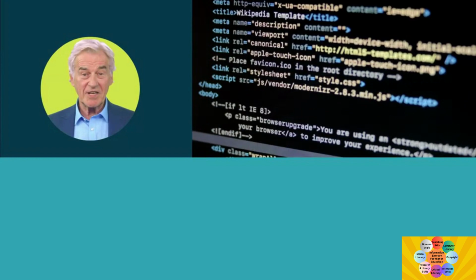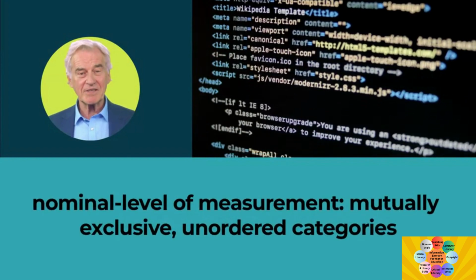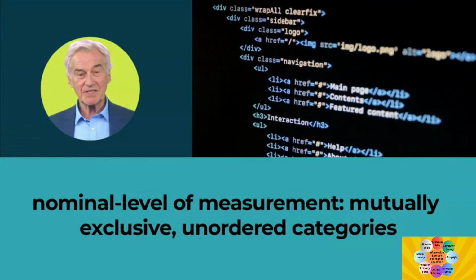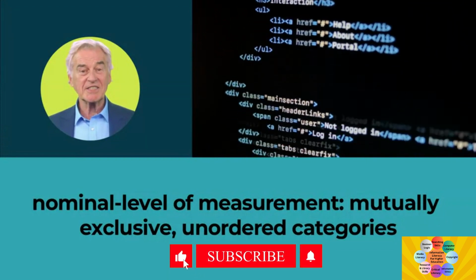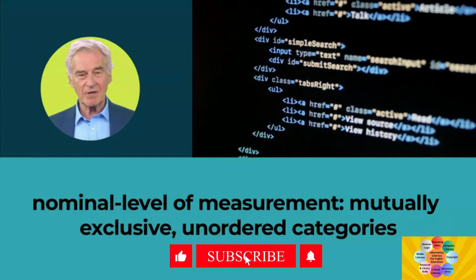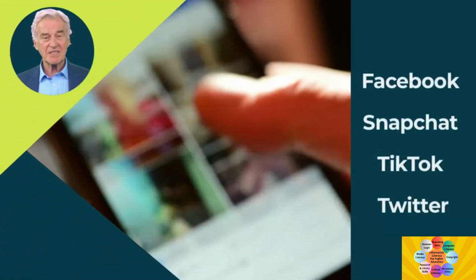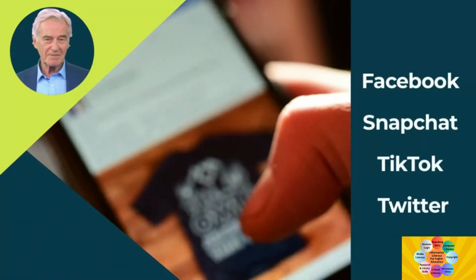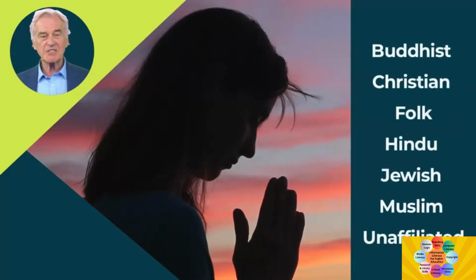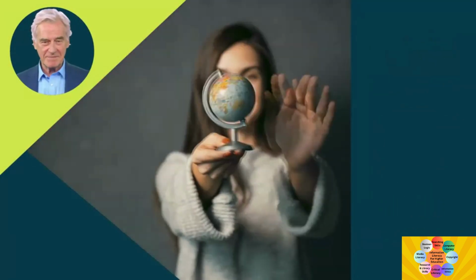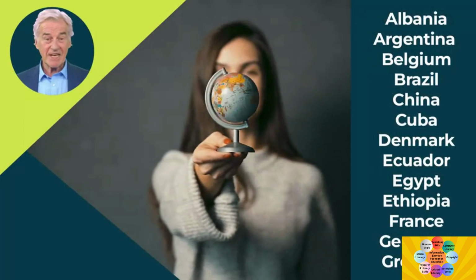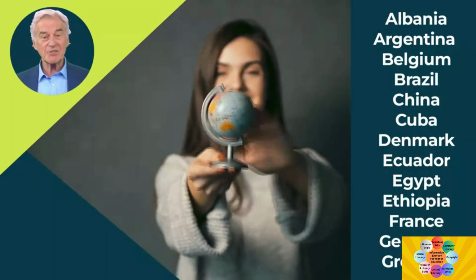The values of a variable that is measured at the nominal level are mutually exclusive, unordered categories. The categories are denoted by names or labels or codes. Some possible nominal level variables include favorite social media platforms, religious preference, and country of birth. The values of all of these variables are labels or names.